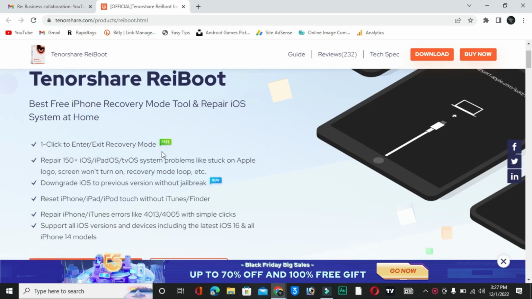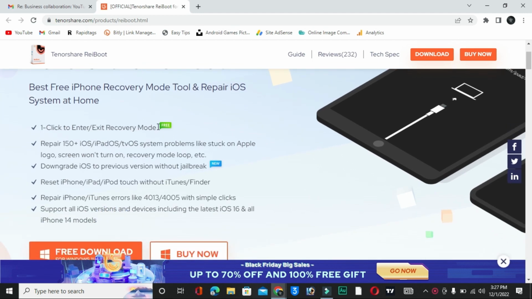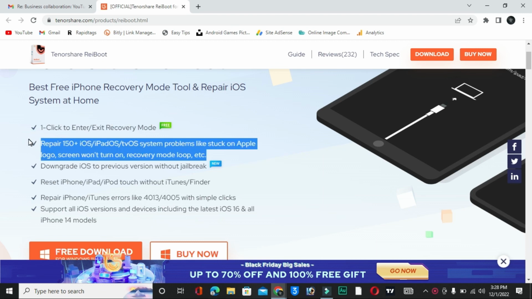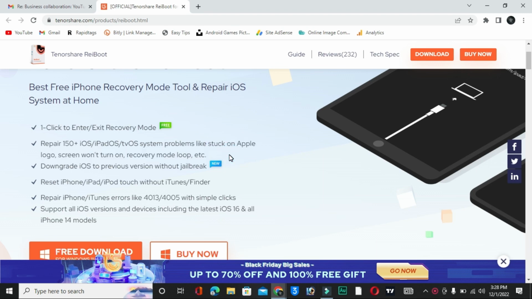So guys, you can fix almost 150 problems in your iPhone, like if your iPhone is stuck on the Apple logo, screen is not working, recovery mode loop, and you can easily exit and also enter recovery mode, and you can reset iPad, iPod touch without iTunes and Finder. And as well guys, you can downgrade your iPhone version. If you are right now using iOS 16, you can easily downgrade your iPhone to iOS 15 with the help of this software without any jailbreak.